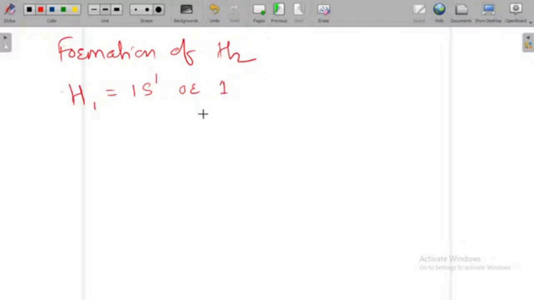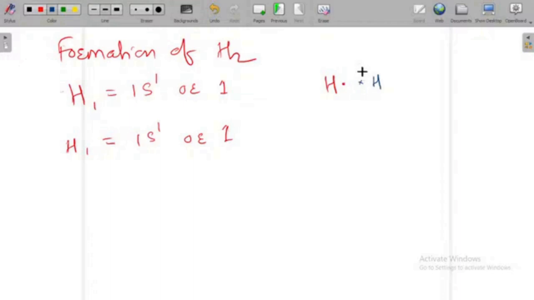That is the first orbit, K orbit. Similarly, the another hydrogen atom is also having atomic number 1 and electronic configuration 1s1. That's why in the first orbit of this hydrogen, only one electron is present. If I try to write the hydrogen here and one electron associated with this hydrogen, and the another hydrogen atom and the one electron associated with this hydrogen,